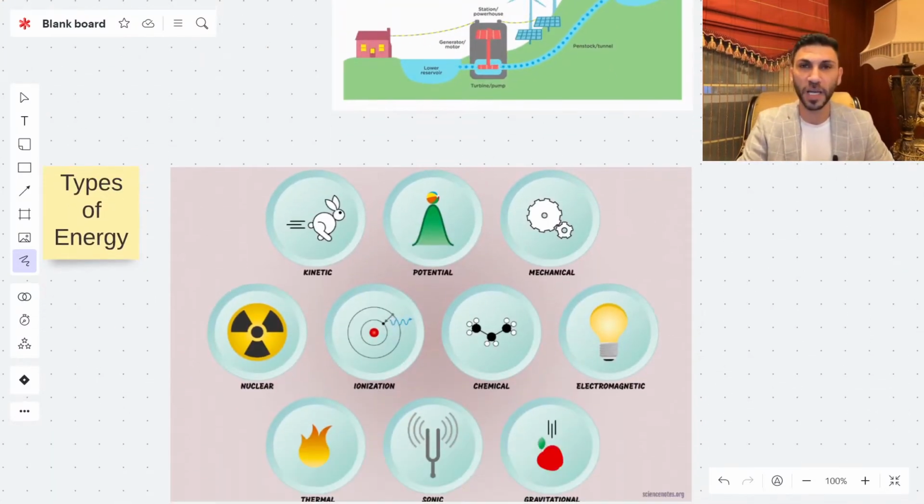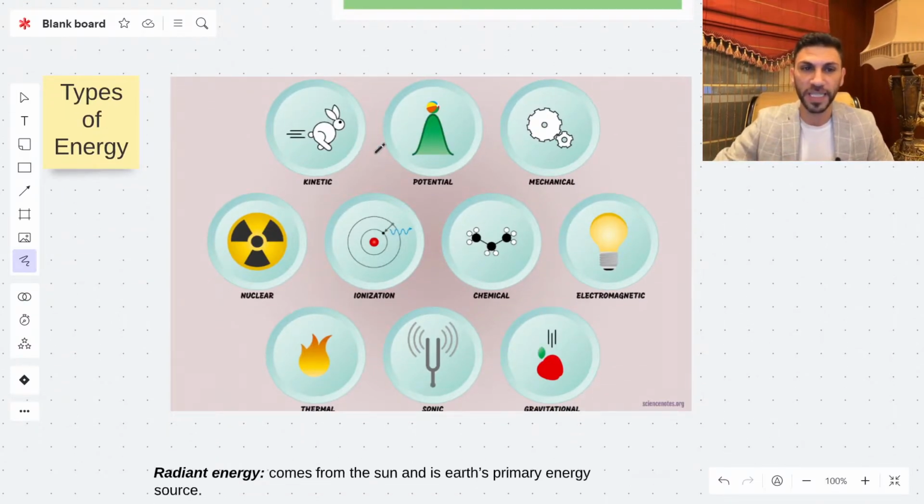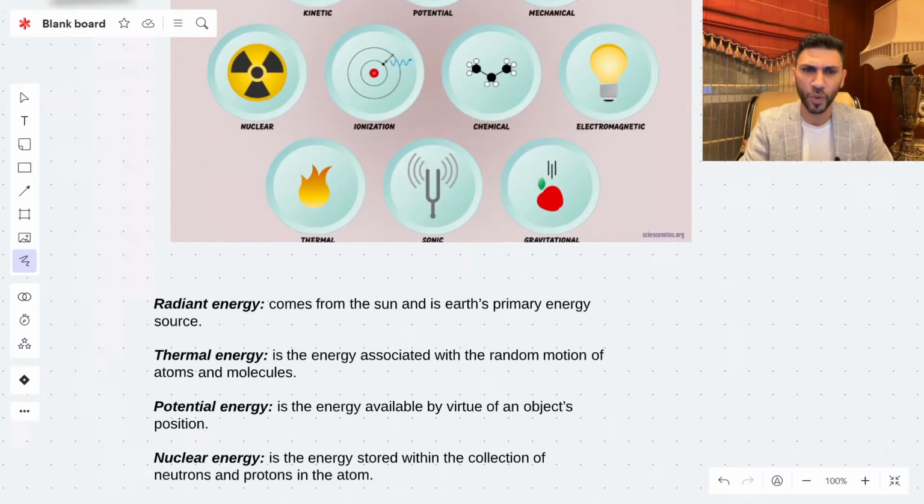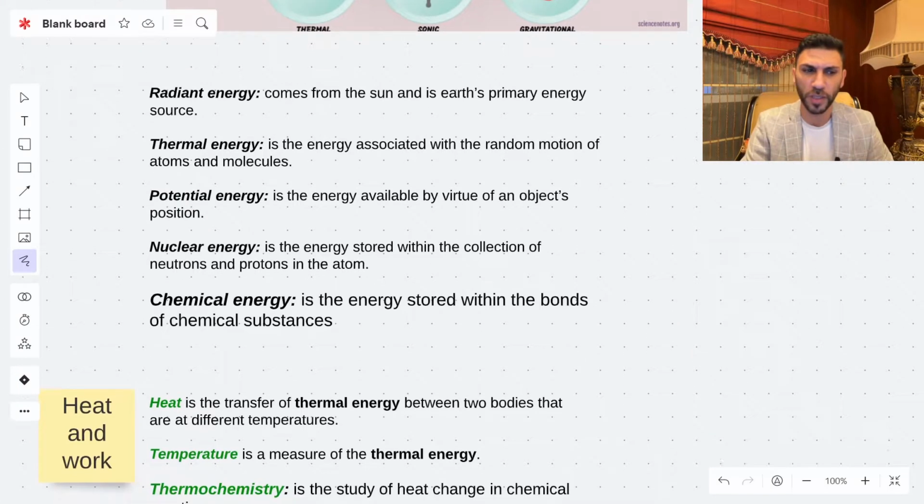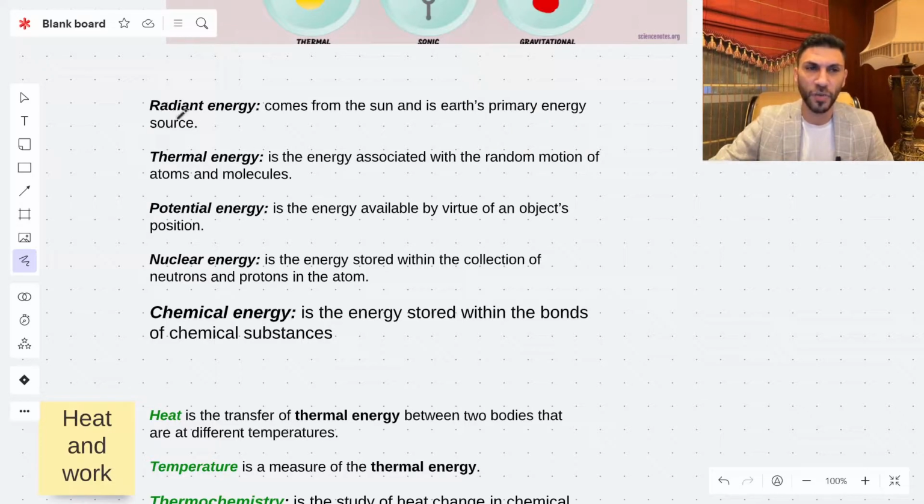Let's talk now about the types of energy. We have the kinetic, potential, mechanical energies, nuclear energy, ionization energy, chemical, electromagnetic, thermal, sonic, and gravitational energy. But we have very important energies that we need to focus on. These energies are the radiant energy, which comes from the sun, and it's the Earth's primary energy source. We call it the radiant energy.